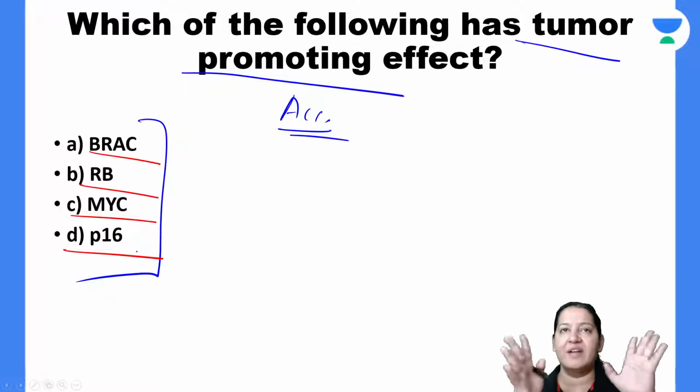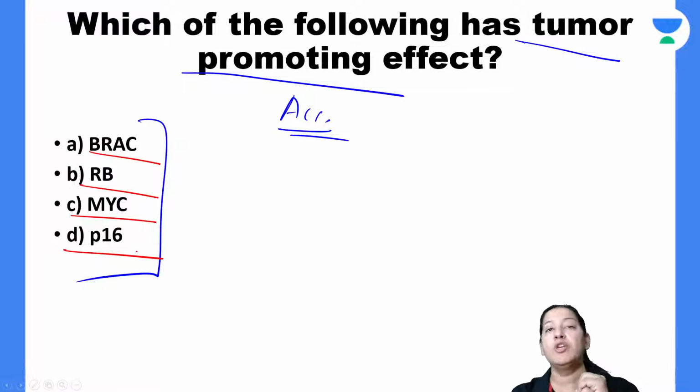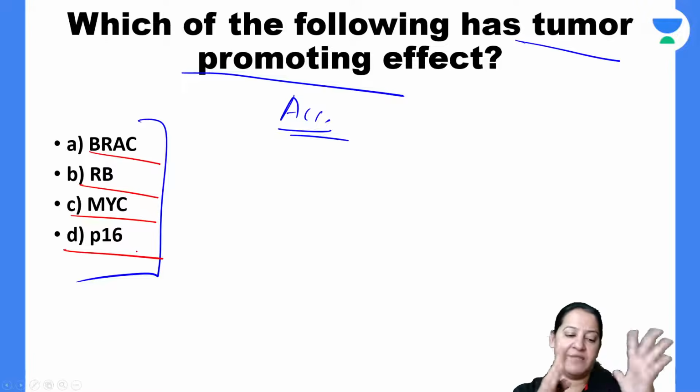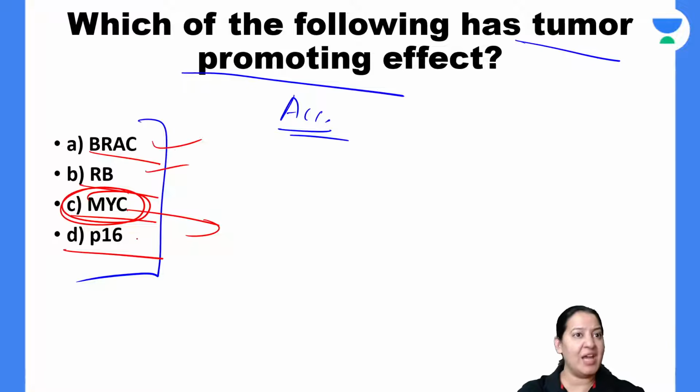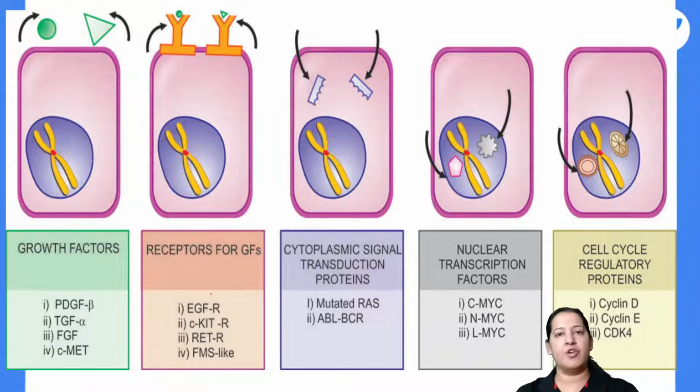So you have read the classification of proto-oncogene. You tell me which of the following is coming in the classification of the proto-oncogene. I am waiting for your answer. What is the correct answer here? Yes, of course it is MYC. The MYC is coming in the classification. The rest three are tumor suppressor genes. Yes, Z. The correct answer here is C. The rest three are tumor suppressor genes.